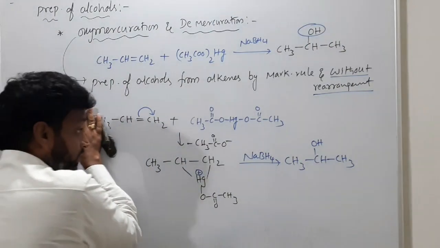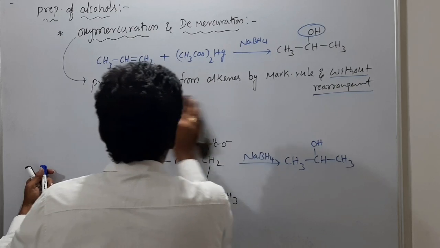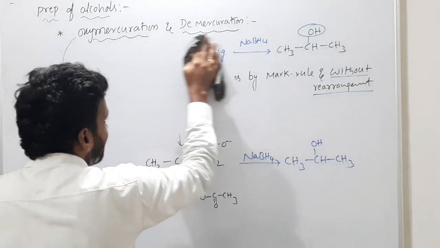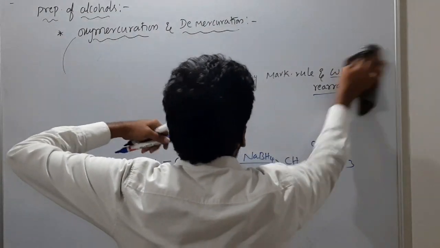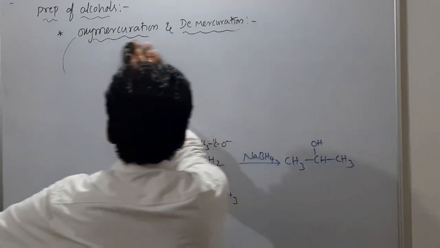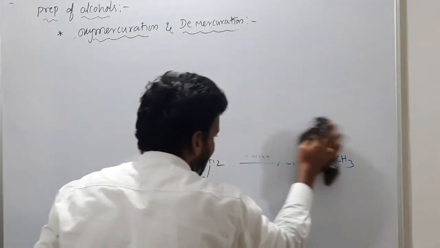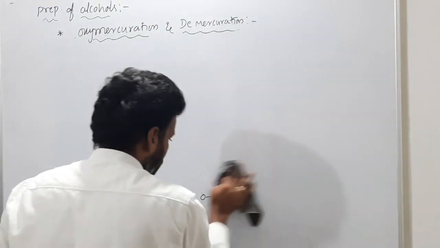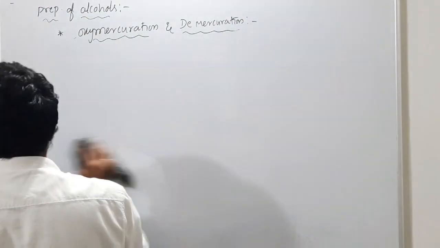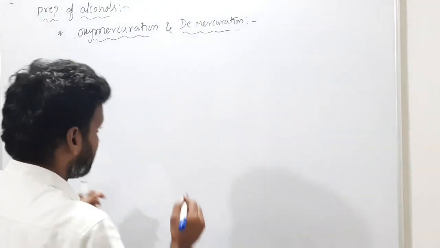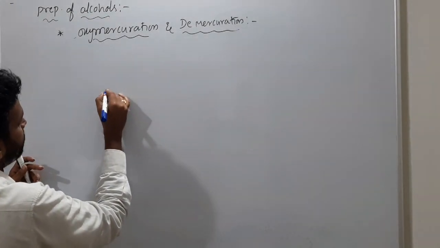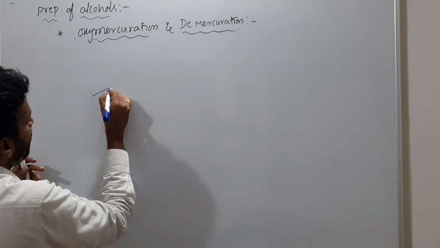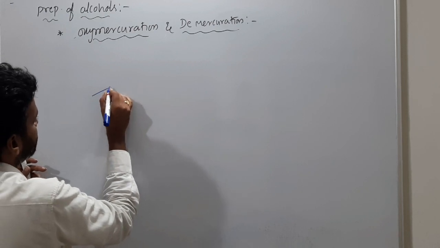Instead, you must know the differences of all these. First, normally if you are adding water in presence of acid, what happens? And normally if you are adding BH3 in presence of H2O2, what happens? And in oxymercuration and demercuration, what happens? So let's see all three reactions at one place. So I am writing this.